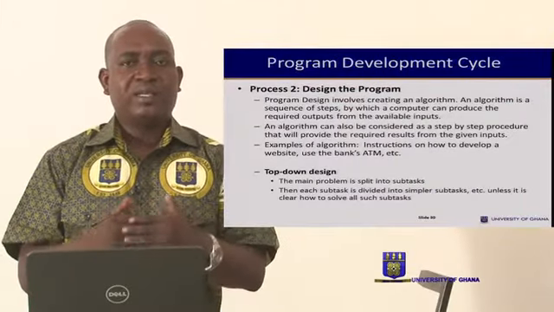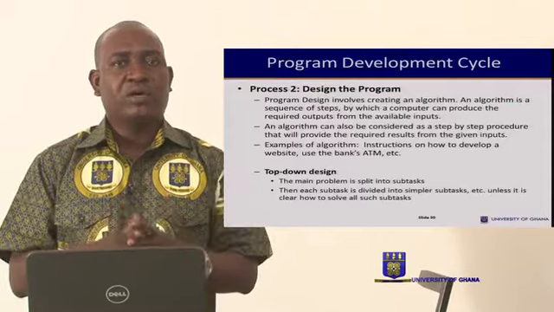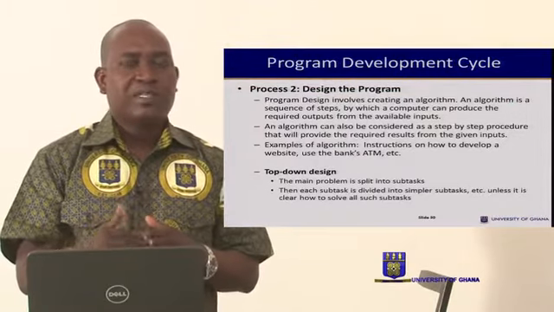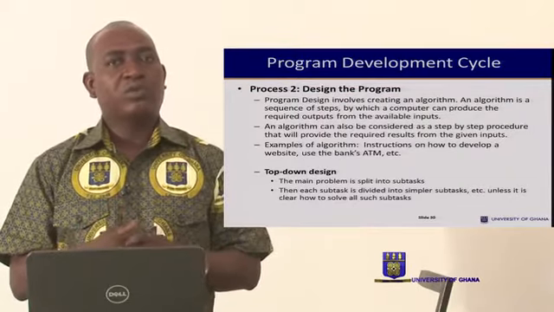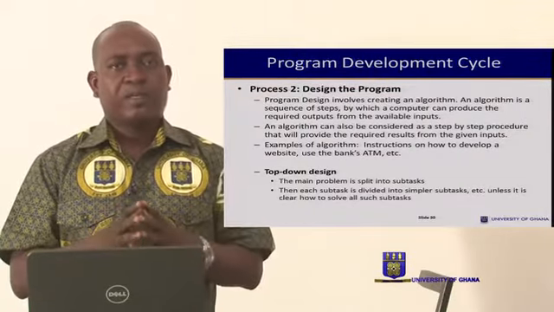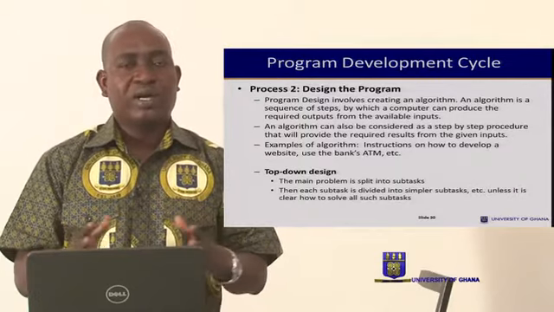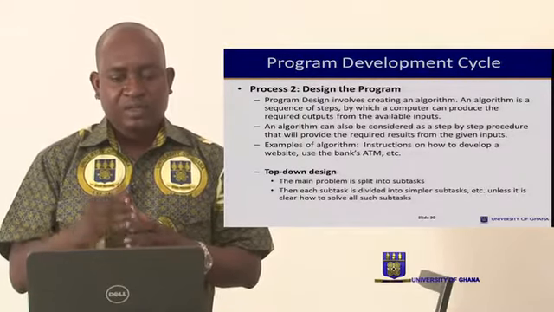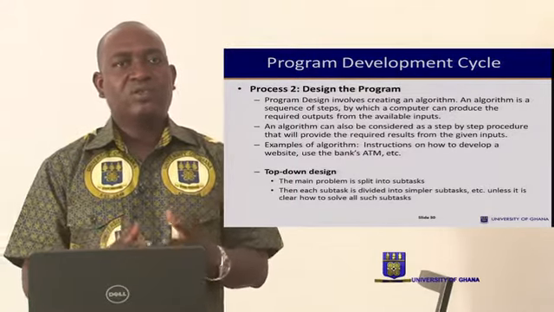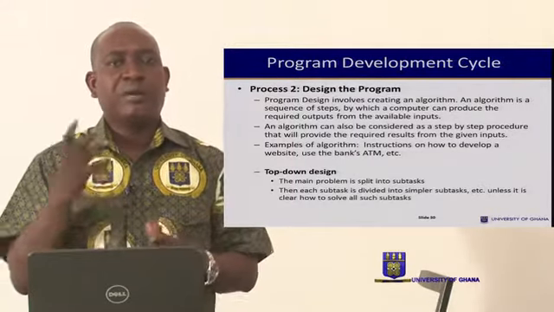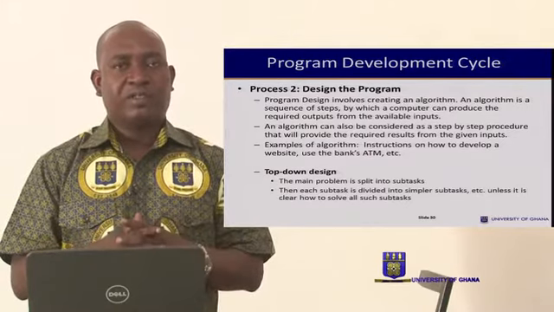So you design the program based on this algorithm from one step to the other. Flowcharts could be used, data flow diagrams could also be used to enhance the work and to have the pictorial form of it. Now, after you have designed the program, you can decide to use the top-down or the bottom-up approach in the design phase.